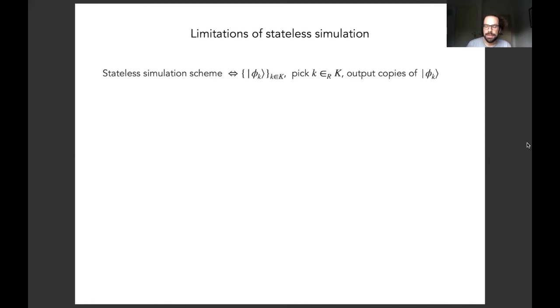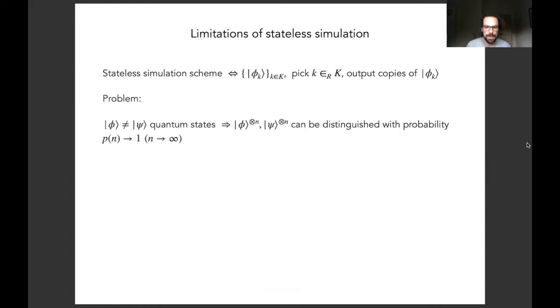Let me use the next couple of minutes to explain why the stateful approach to simulation of Haar random quantum states is actually necessary. To understand this, let us have a look at a stateless simulation scheme for Haar random quantum states. And such a scheme works by picking a random element from a finite family of quantum states, phi k here, and then outputting copies of this fixed quantum state phi k. So in some sense, this kind of simulation is very similar to the ideal object where a random state is picked according to the Haar measure in the beginning for initialization, and then copies of this fixed state are output.